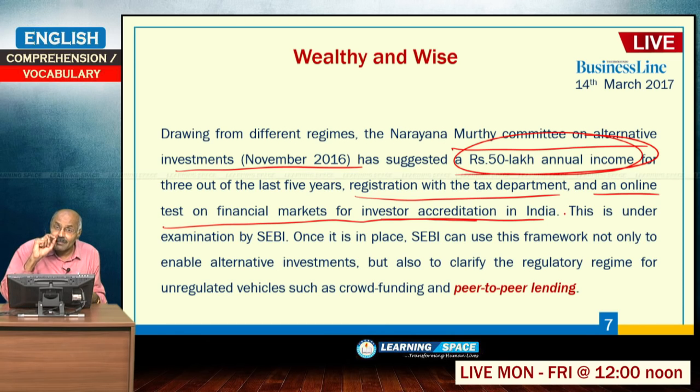So, the Narayana Murthy committee stated an annual income of 50 lakh for 3 out of 5 years, registration with the tax department, and an online test to look at financial literacy, or you can say an online test on financial markets for investor accreditation. This is being examined by SEBI.